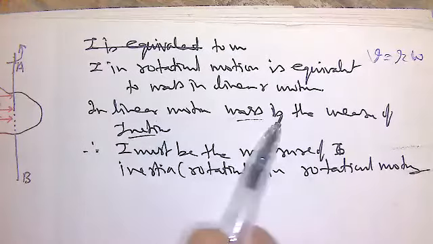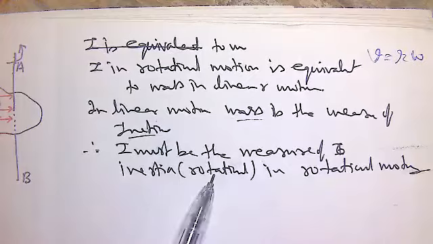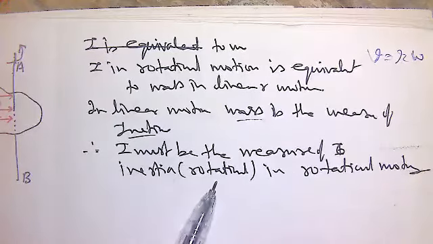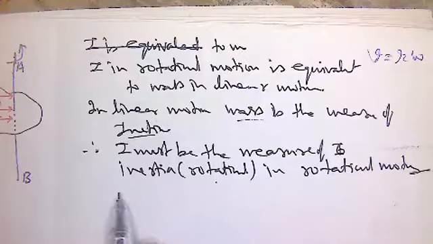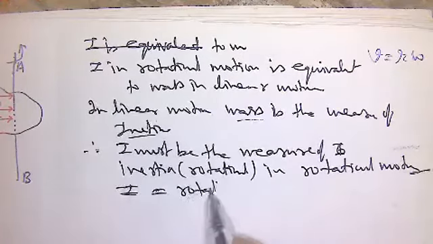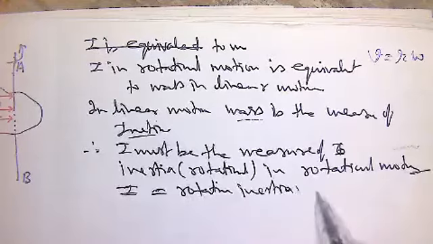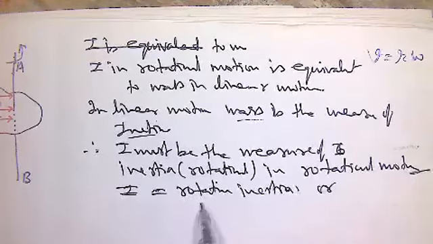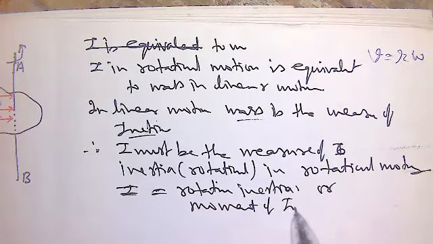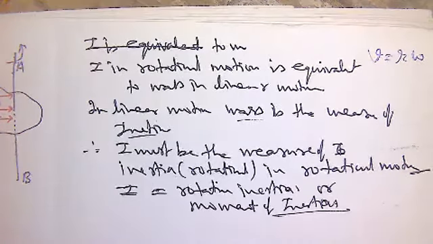In linear motion, mass is the measure of inertia. So I must be the measure of inertia in rotational motion, and hence it is called rotational inertia, or specifically it is called moment of inertia.